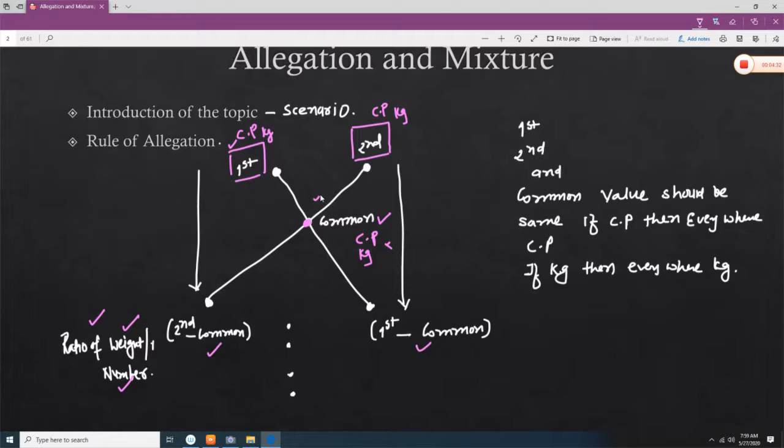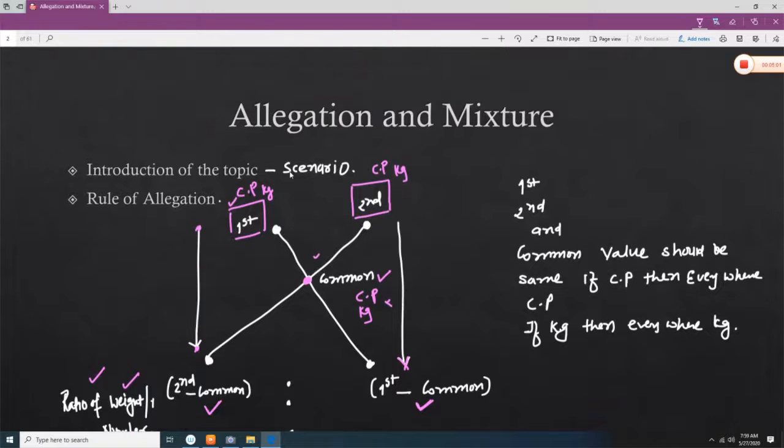So you have to look at whether the quantity is expressed in price, or in kg, or in liters. That you need to take care of, and accordingly you have to calculate the example. Another important point is that the ratio of the first quantity is mentioned over here, and the ratio of the second quantity will be mentioned over here. So this is the rule of allocation.